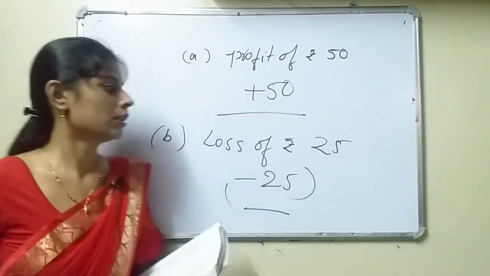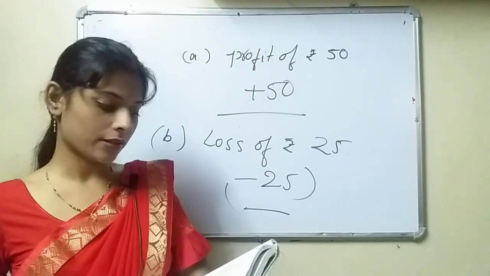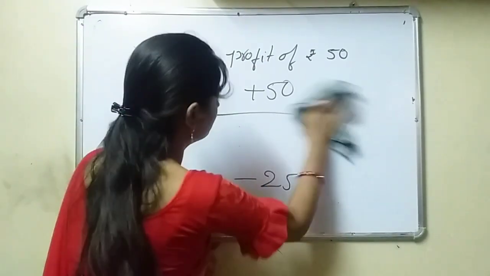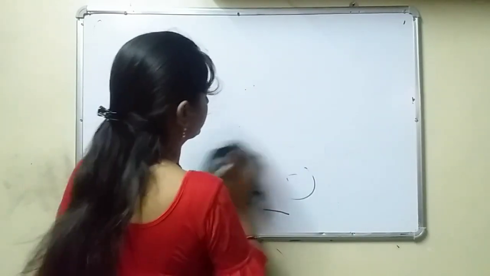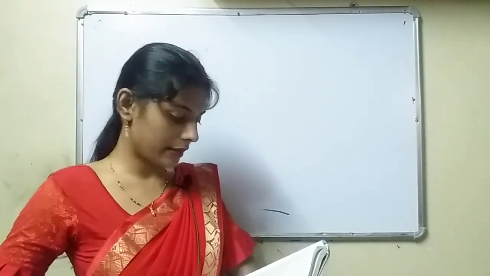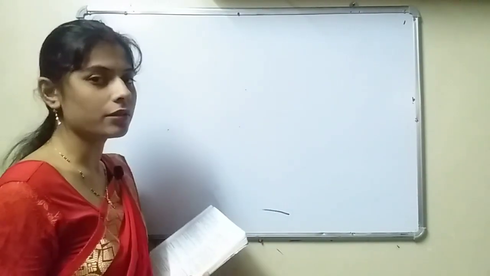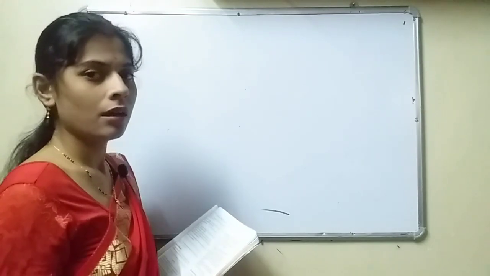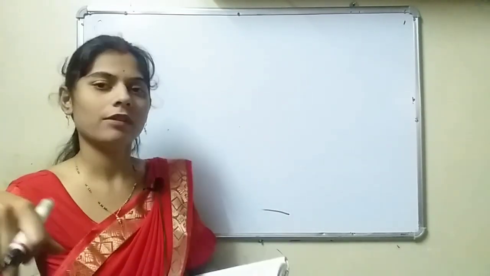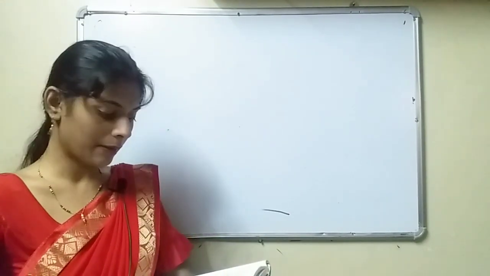Now see example number 2. If depth is considered as positive, express the following as depth. 20 meters deep will become plus 20.